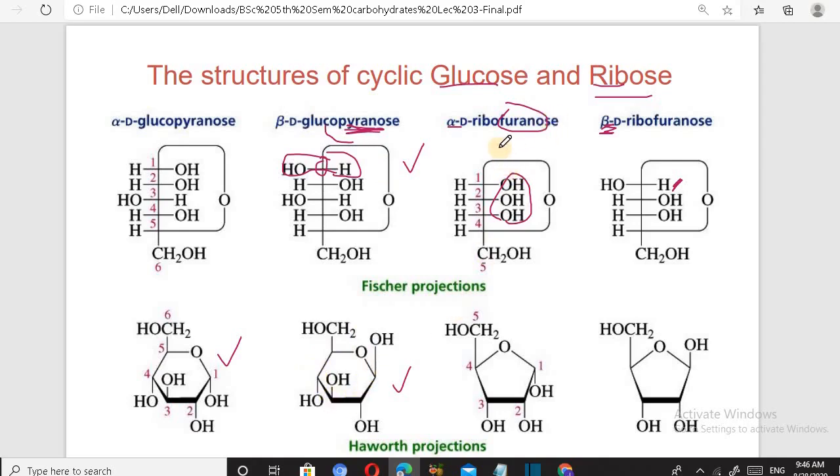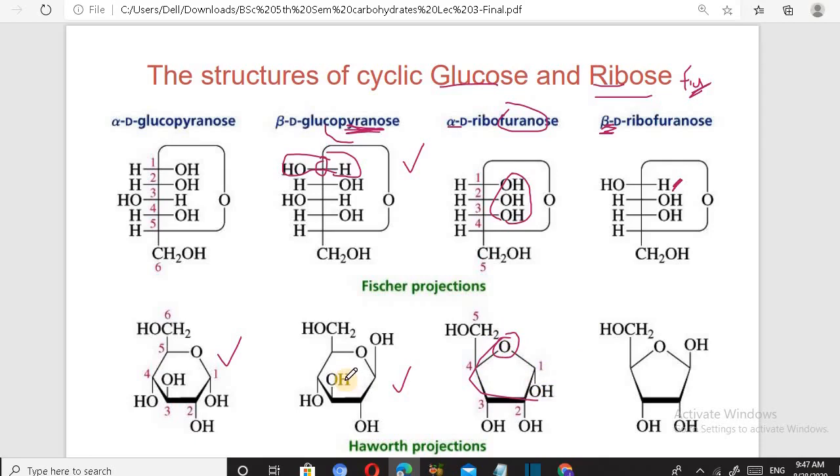But a furanose ring structure resembles furan. How many atoms does furan have in a ring? Furan has five atoms in a ring: 1, 2, 3, 4, 5, where one is oxygen and the other four are carbons.